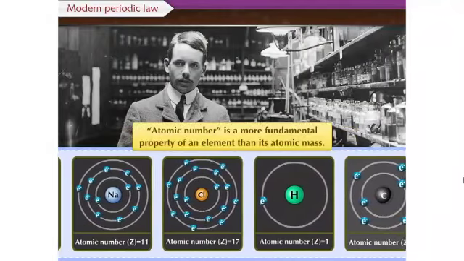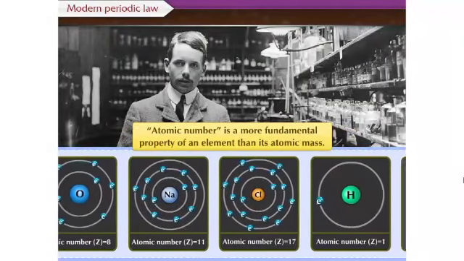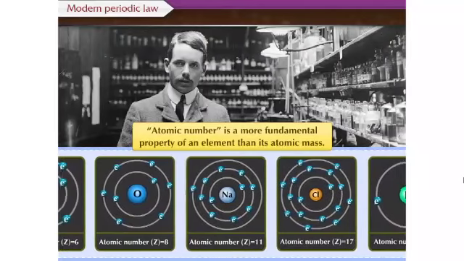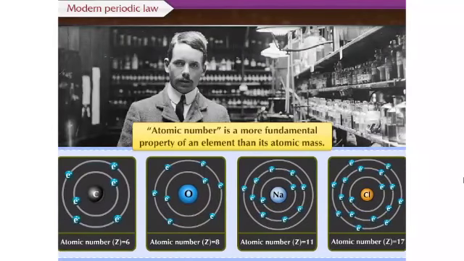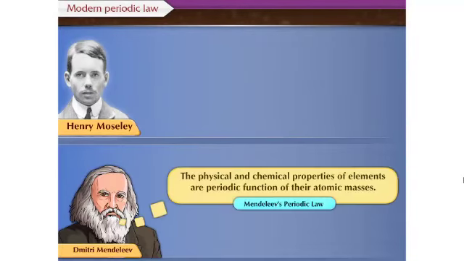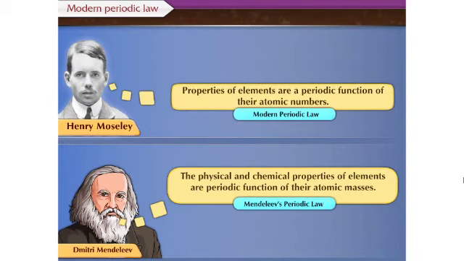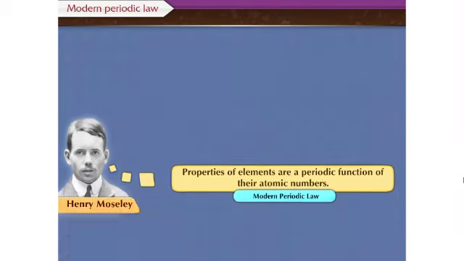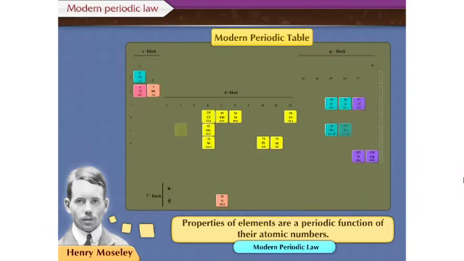This proved that atomic number is a more fundamental property of an element than its atomic mass. Accordingly, the statement of Mendeleev's periodic law was modified as: properties of elements are a periodic function of their atomic numbers. The modern periodic table is based on this law.